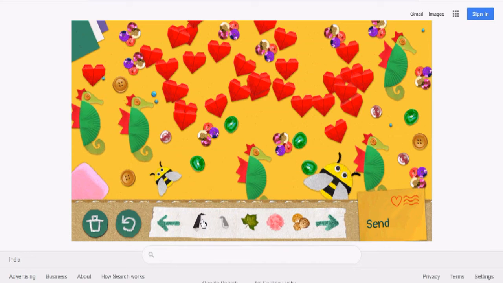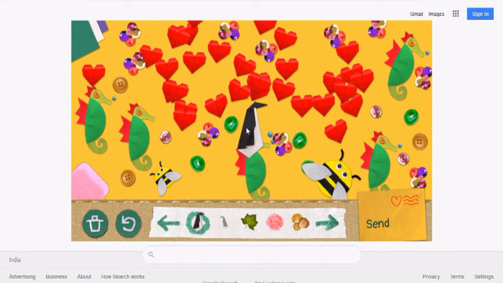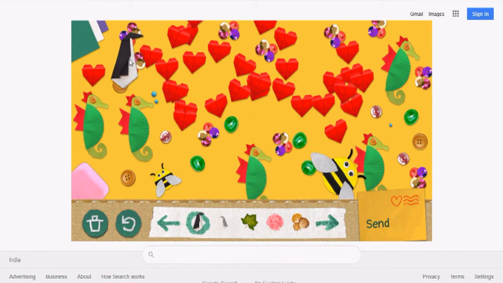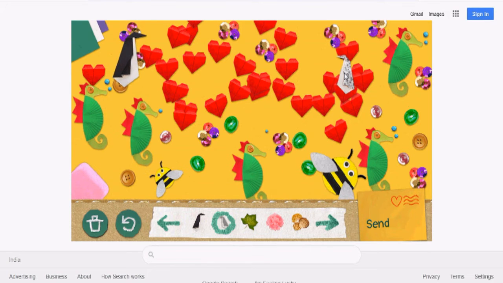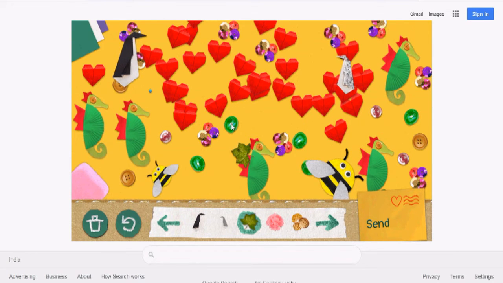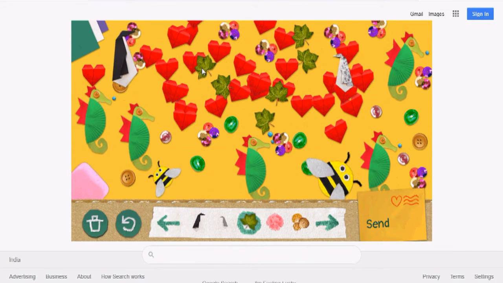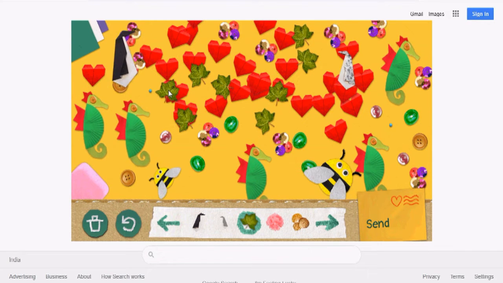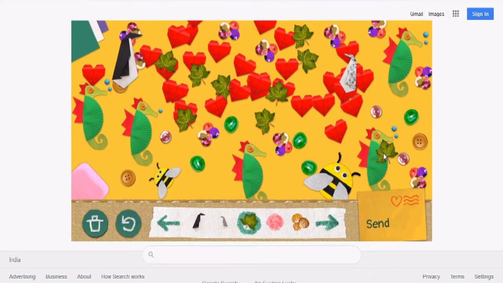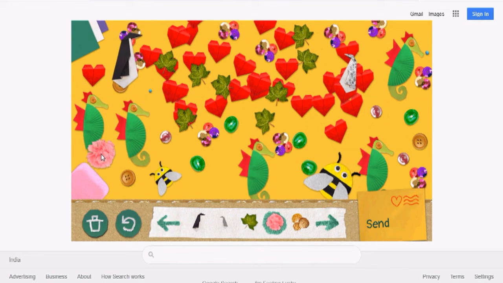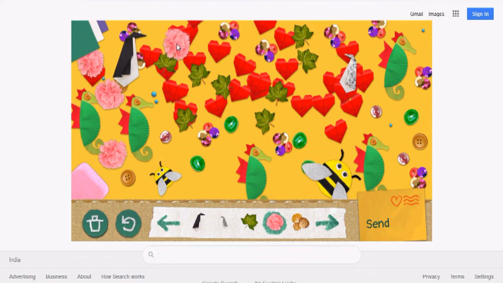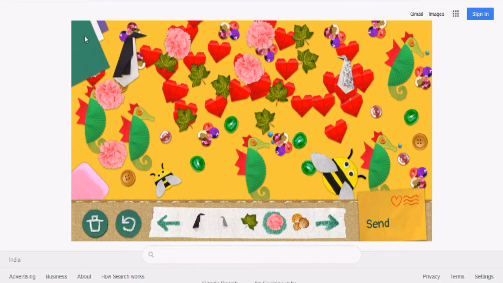In this way you just make it. Just click on this and put it on this picture. That is very simple, and you can make this design on your own. These are the items: hearts, leaf, and this is the horse. This is the flower. You can make it more attractive, and this is the background color.